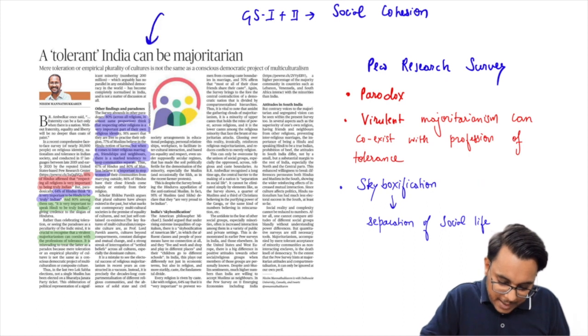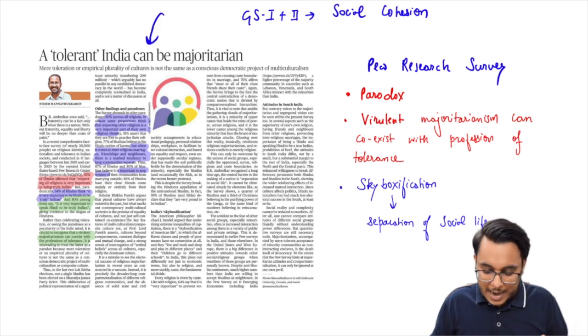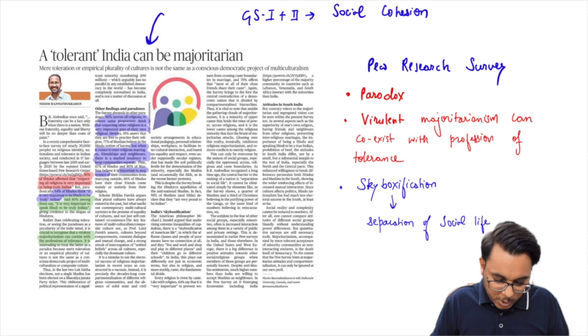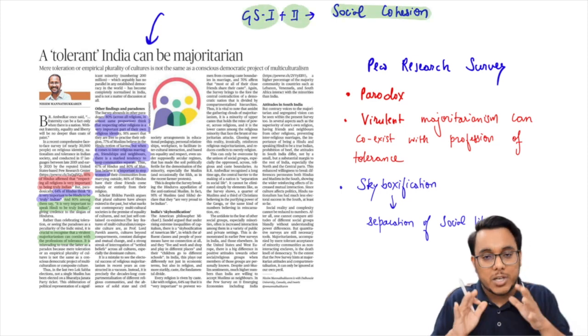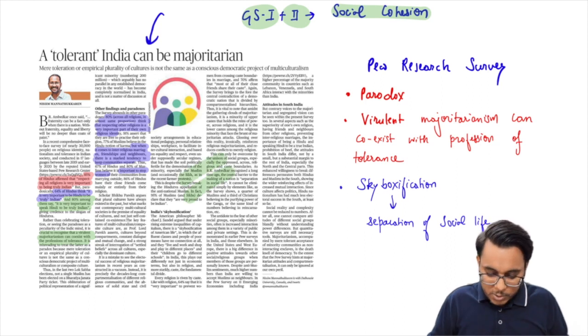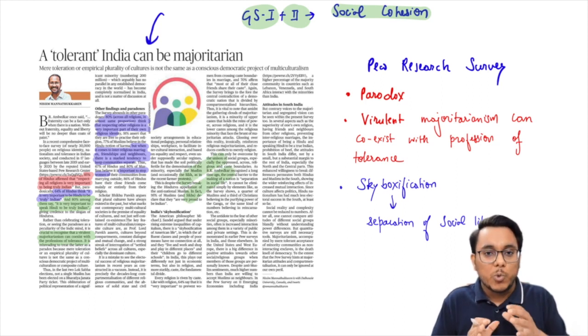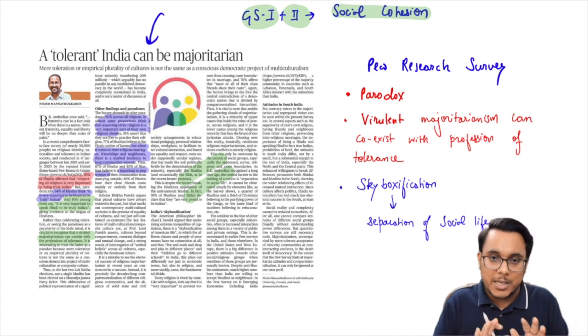Now guys, this article has been taken again from The Hindu newspaper, and it will be important under the topics related to GS paper 1, social issues, and GS paper 2, social cohesion. Now see, first of all, in this article you need to read it with careful understanding and interpretation, because sometimes the expressions used might not be very politically diplomatic. Is it clear? Such expressions we don't use in the UPSC, you know this.